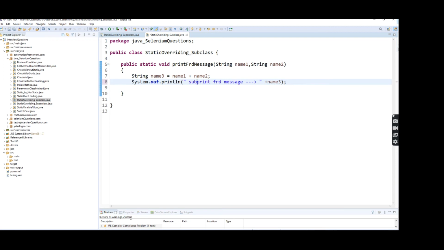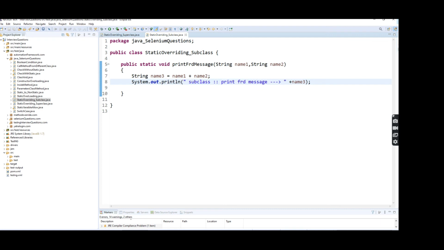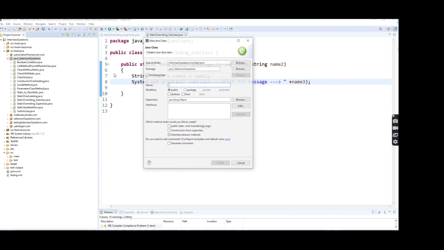Here I'm going to give subclass. I just gave the string value inside sysout to differentiate the superclass and subclass. Now I'm going to access both methods available from the superclass and subclass. So again I'm going to create a main class under the same package, static overriding main class.